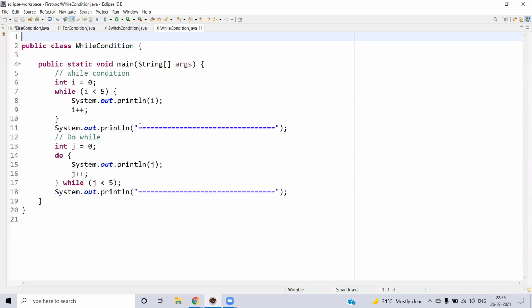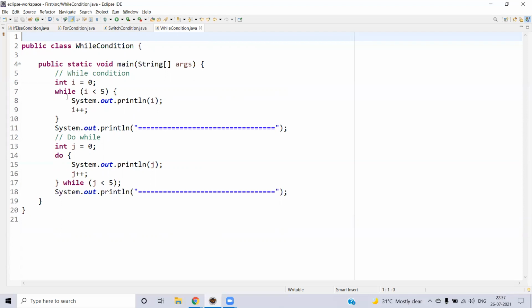Let's go into the while condition. When comparing with the if else or if block, here the while condition will be executing until some event happens. So you may not know when it will complete or when it will attain that state. When it attains that state, you will work on that state. For example, the while condition will be looking for some action or event to happen. Until that event happens, it will keep on doing that loop. So while is always considered a loop. That means it will keep on looping over the same statement until the event happens.